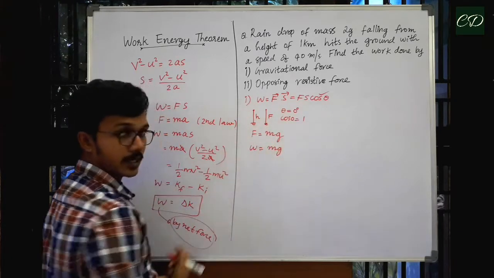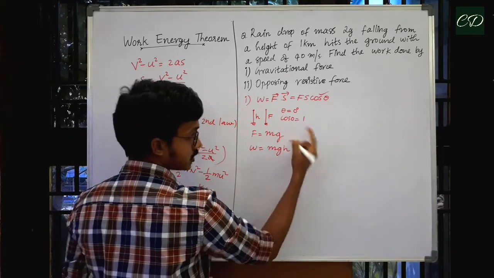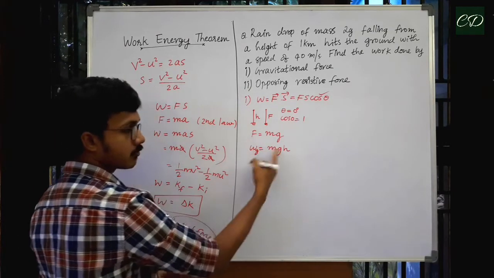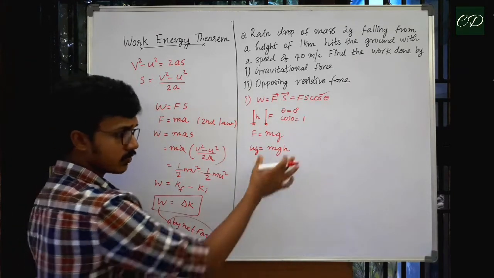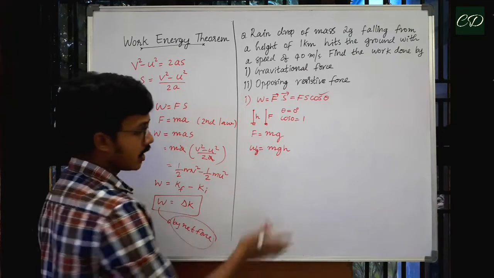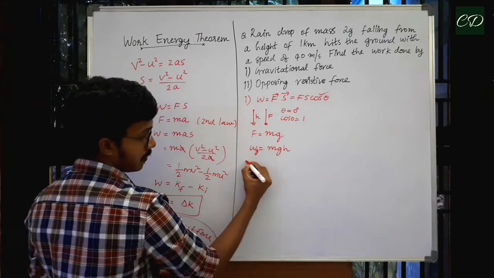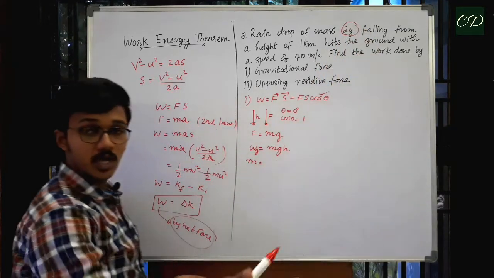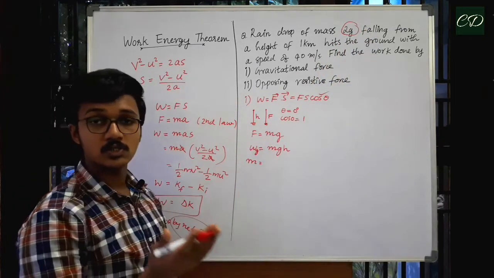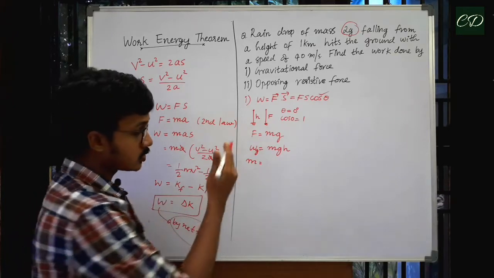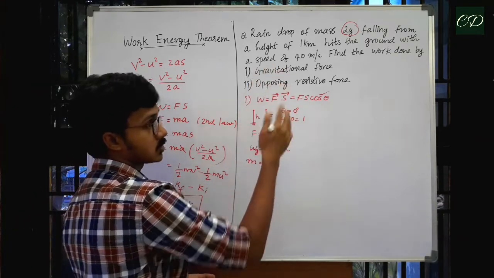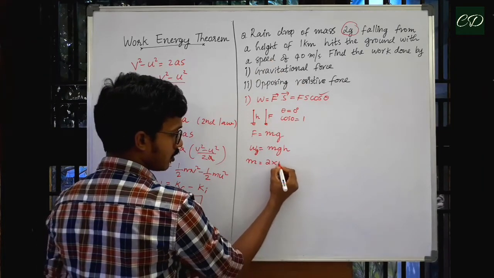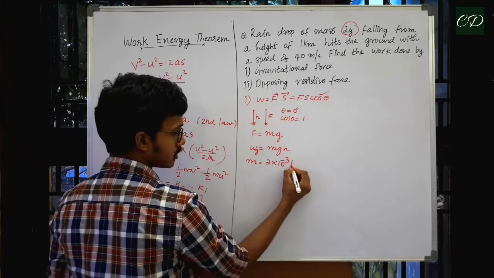Displacement, that is height h, mgh into cos 0, equal to 1. So we can write work done by gravitational force is equal to mgh. So we have the values, we can just substitute. One more thing: the mass is given in grams, so we have to convert it into SI unit when we are solving the problem. So we have to convert the grams into kilogram. So we can write mass m is equal to 2 into 10 power minus 3 kilogram.